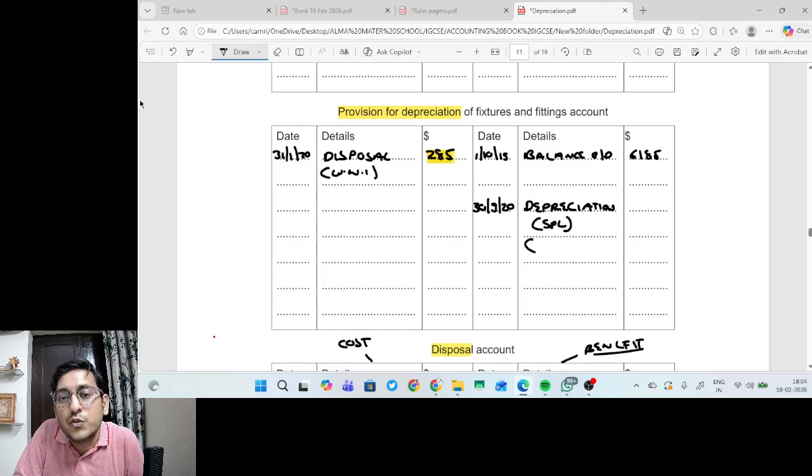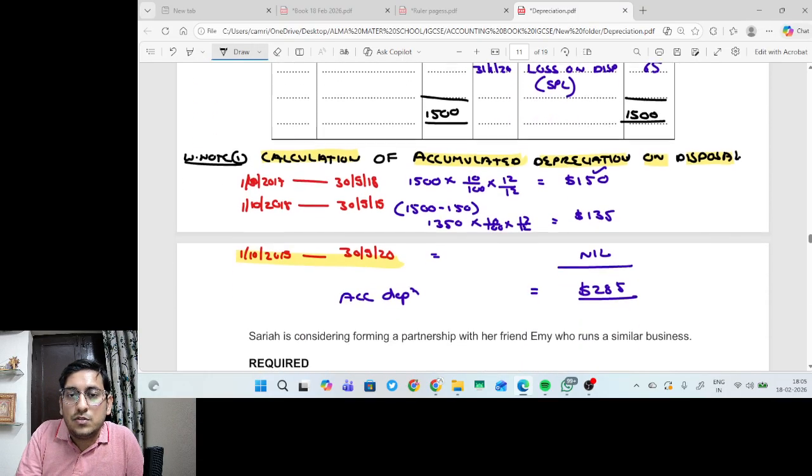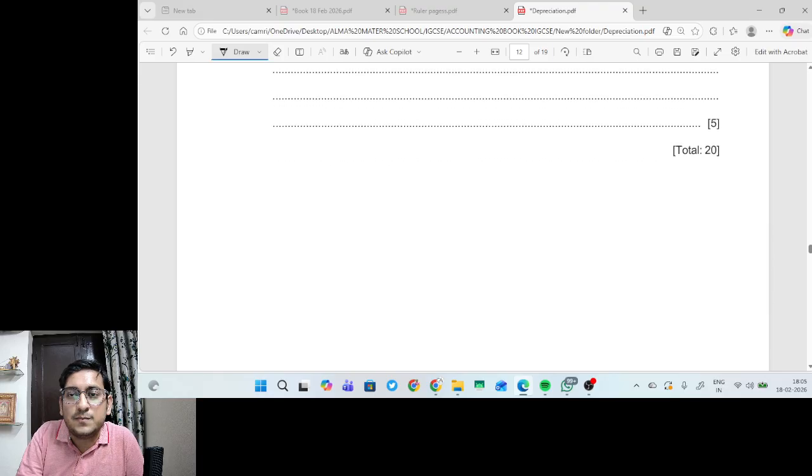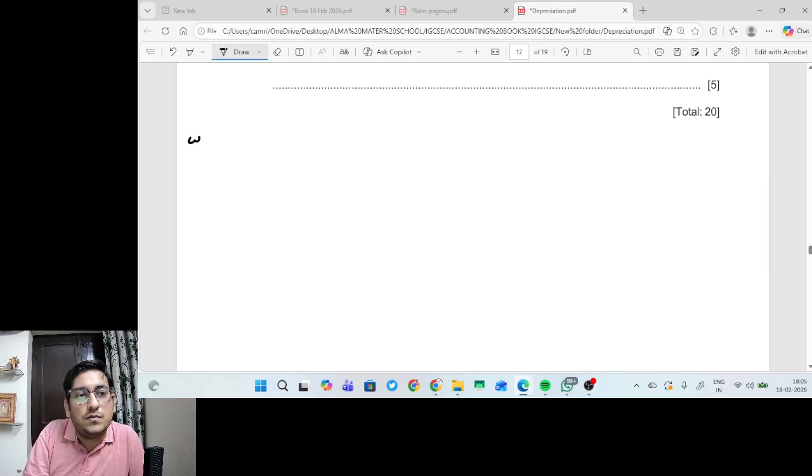Now the question is how to calculate. So this is working note number 2. This is the second important working note, to calculate current year depreciation. Let us see, there is space here. Working note number 2. And this is a past paper question, guys, and a very important question, repetitively asked. Write it down: calculation of current year depreciation.